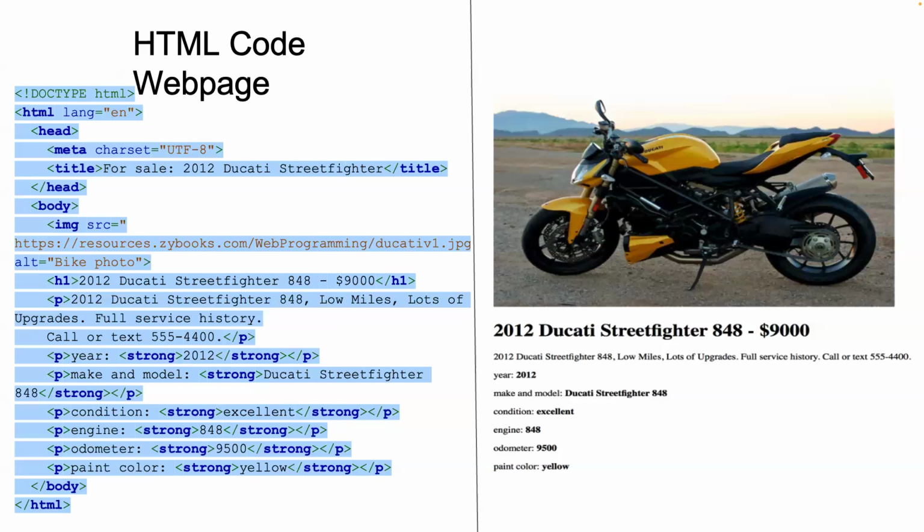The H1 tag is for the main heading, 2012 Ducati Street Fighter 848, $9,000. This makes it clear what the web page is about. And then there are the P tags for paragraphs of text, which provide details about the motorcycle, such as its condition, engine, odometer rating, and color. The strong tag is used to highlight important details within this text.